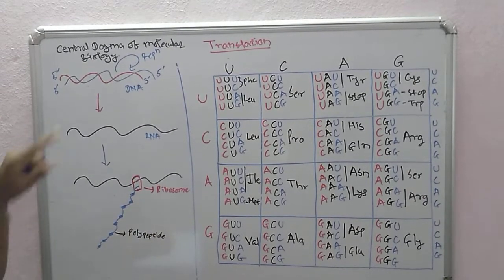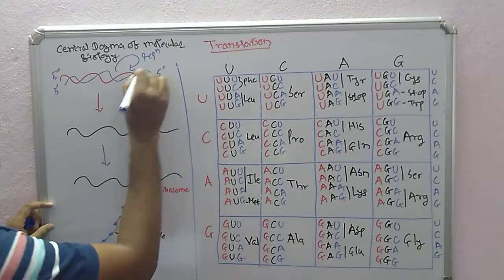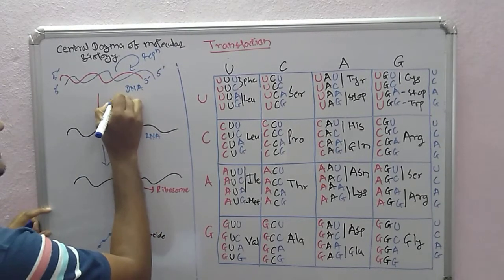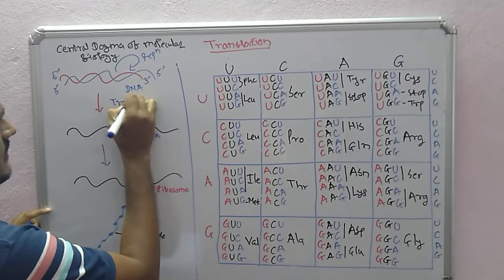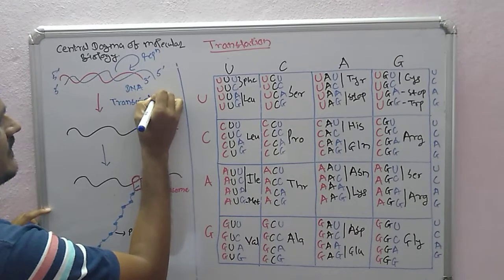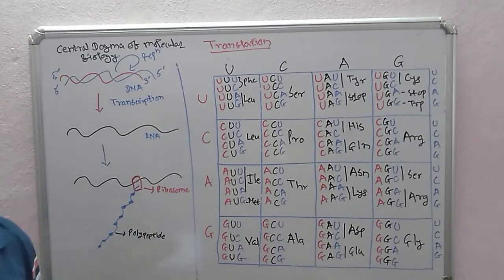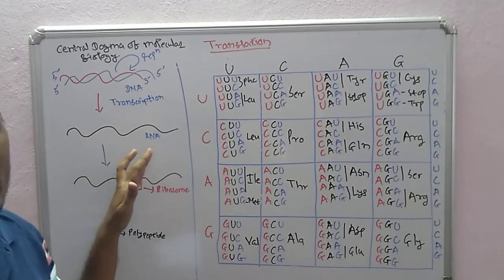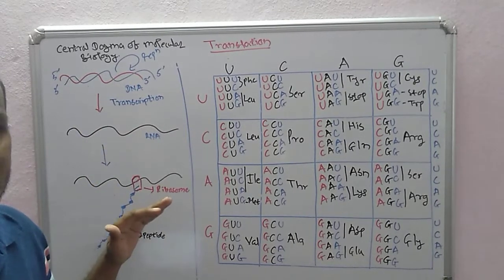So this is replication, and the DNA can also give the RNA molecule, ribonucleic acid. This process we call transcription. So this is the process of transcription. How does this DNA molecule get converted into RNA? That is the process of transcription.